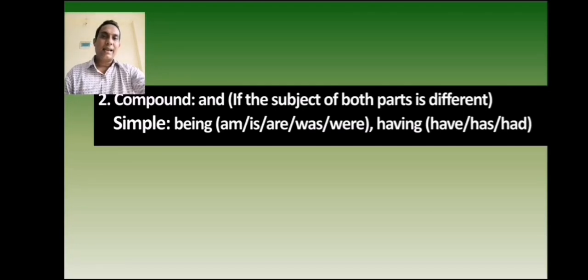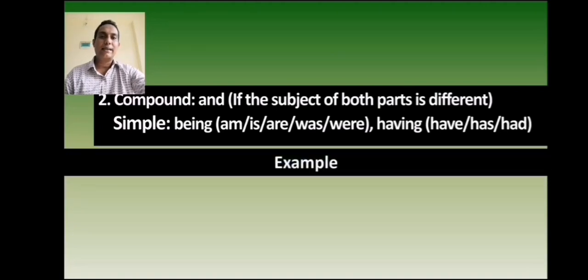In this case, in a simple sentence, being is in place of am, is, are, was, were, and having is in place of have, has, had. Let's try to understand through examples.